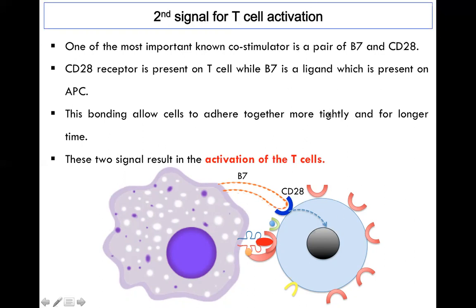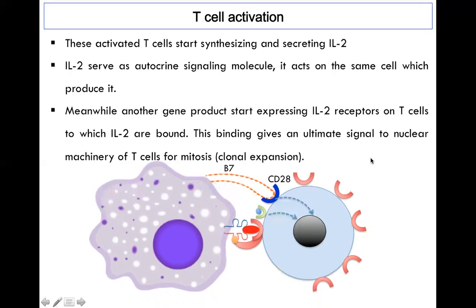With the help of these two molecules, also known as co-stimulators, one being B7 and the other CD28. Once the signal from IL-2 is received by the nuclear machinery via cascade events, the clonal expansion of the selected T cells takes place.